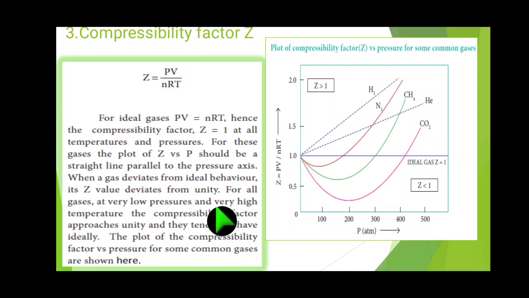So low pressure and high temperature, what is the condition? It is the ideal gas condition only. Then they tend to behave ideally, right?